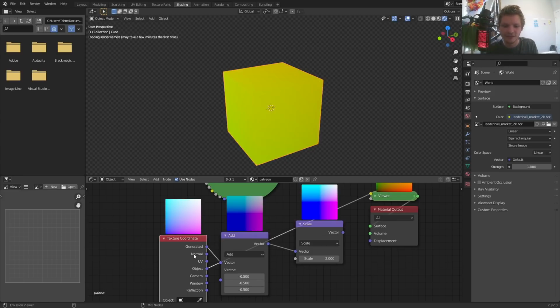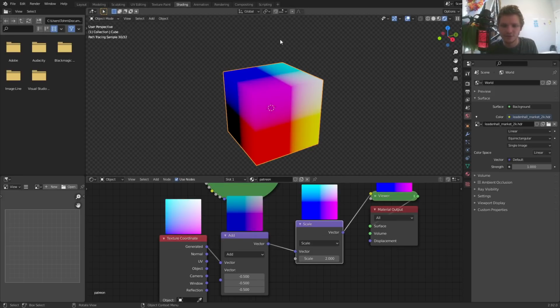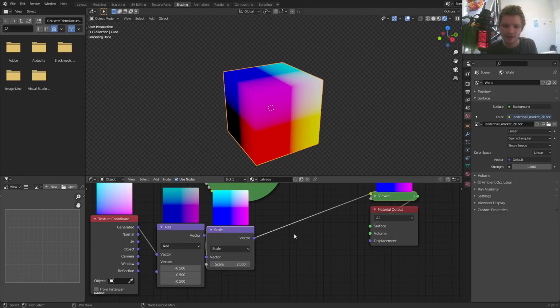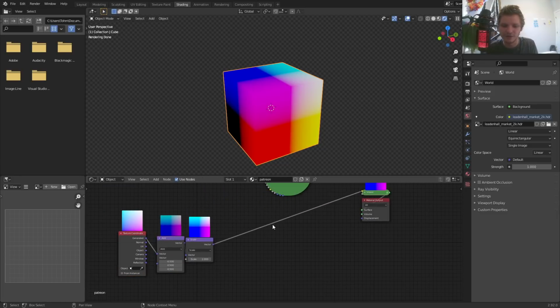So long story short, object coordinates look like this. Modified coordinates look like this. They're identical. The only difference is the underlying coordinate system is generated, which is what we want. Okay? So we can just tuck that away. We don't need it anymore.